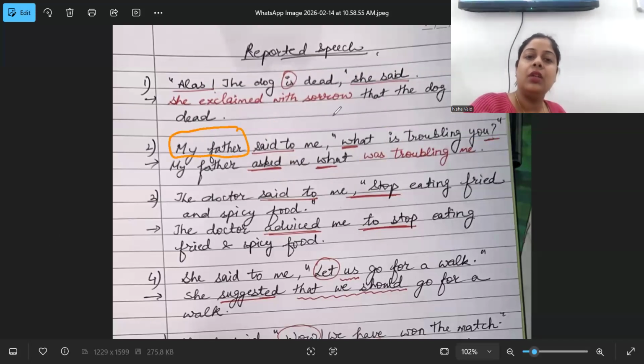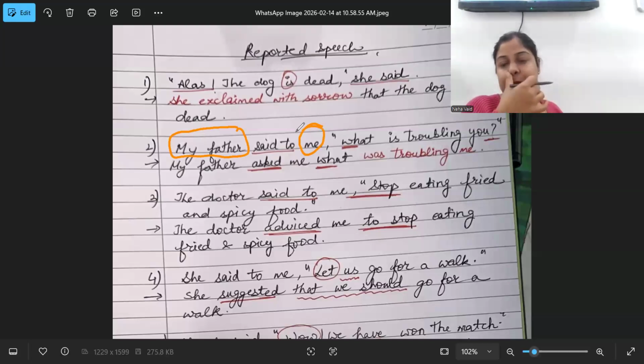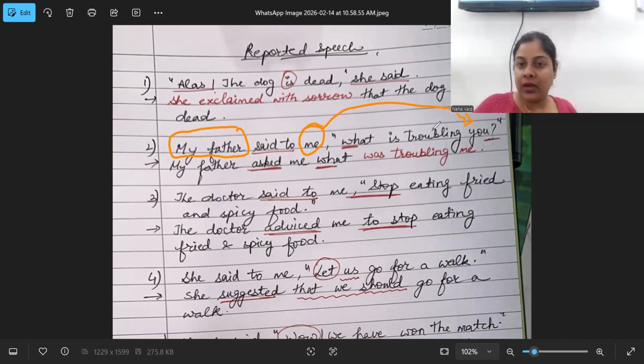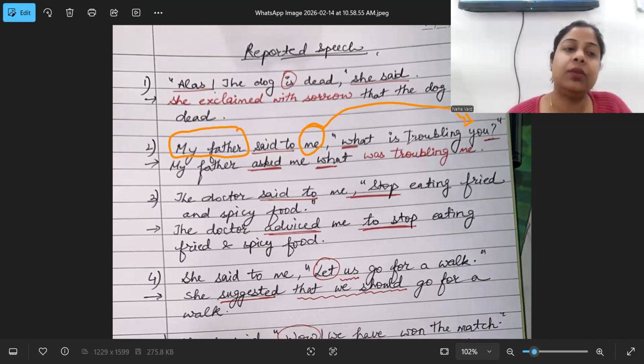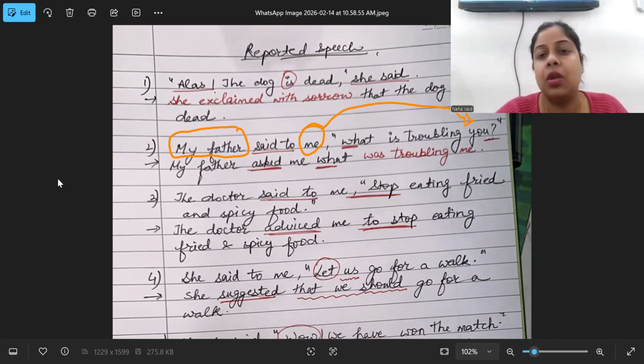My father and me. So my father is what was troubling me. My father is the speaker and me is you. You is always the listener. So here, who is you? You is Neha. Here, take me. So that's why I converted it to my father asked me what. Again, pay attention that whenever we are having the WH family, what, when, where, why, how, we don't insert anything in place of the inverted commas.